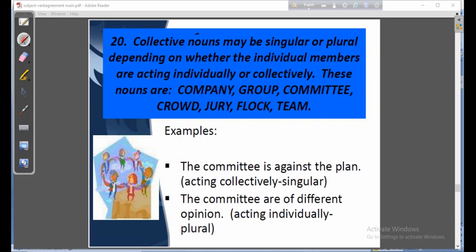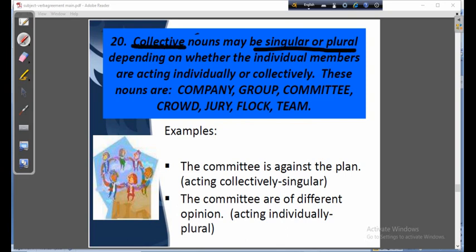And this is the very last rule I'm going to talk about, so look at it very carefully. Collective nouns. I think, my dear students, you know what a collective noun is.